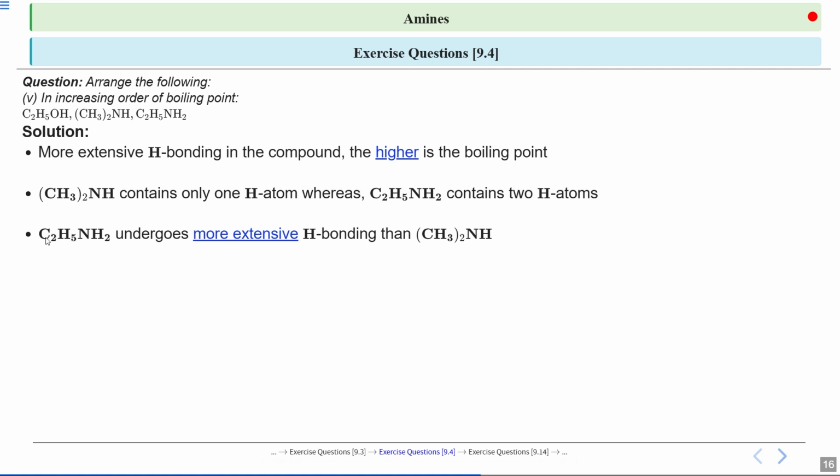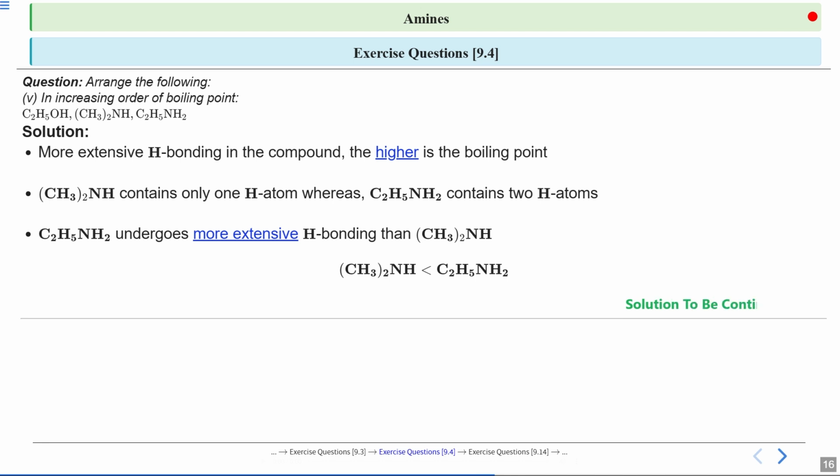So ethylamine will have more extensive hydrogen bonding, which leads to a higher boiling point. If the bonding is strong, you have to provide more energy. So C2H5NH2 will have a higher boiling point compared to dimethylamine.